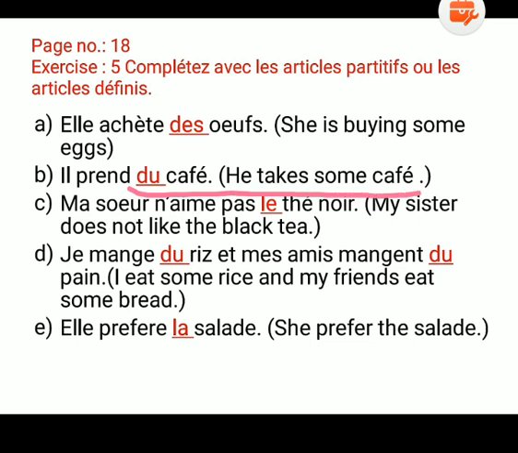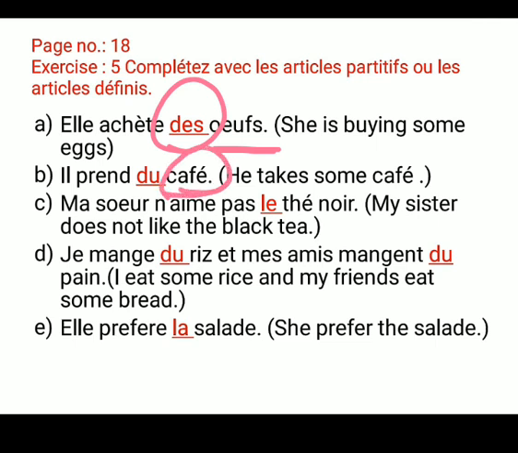The quantity of cafe we don't know, so we are using du cafe. Here we are using des because it is plural, so with plurals we use des, and with the singular masculine, this is a singular masculine word, that's why we are using du here.